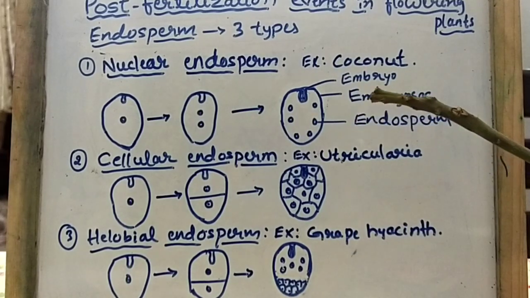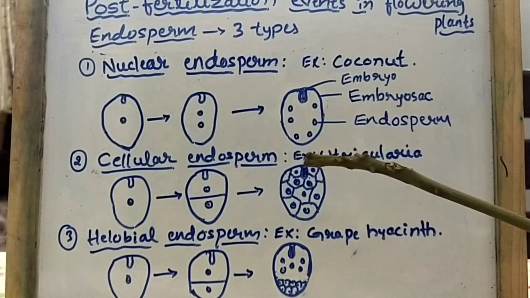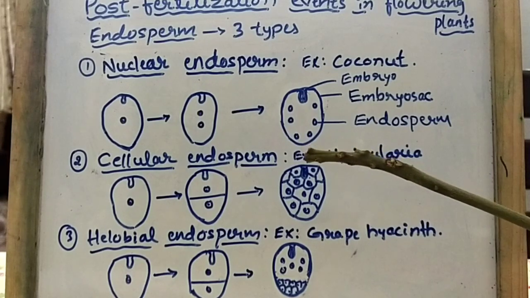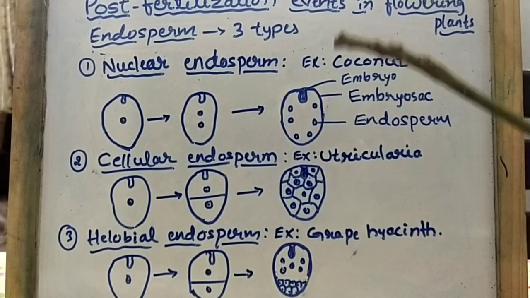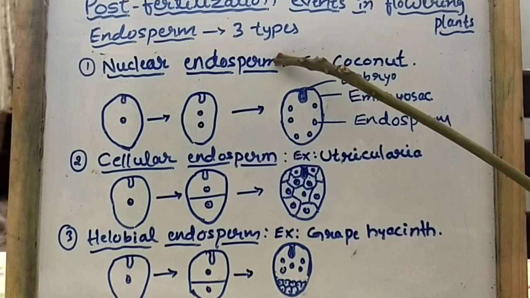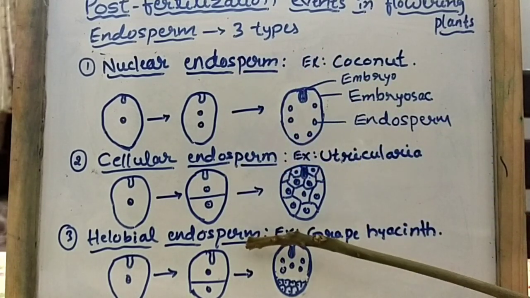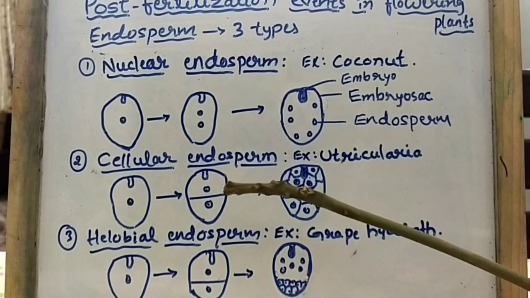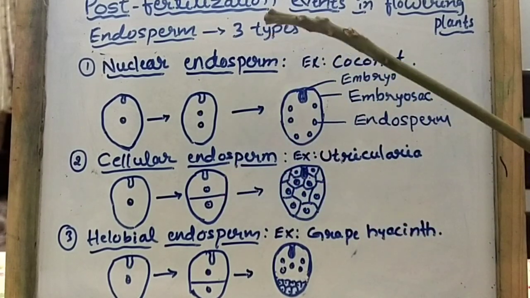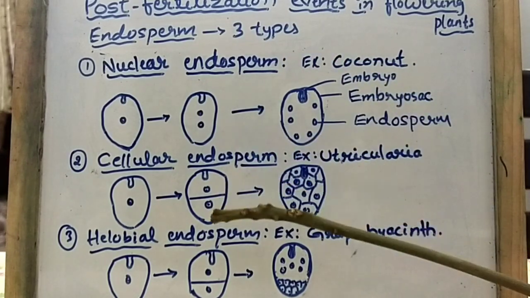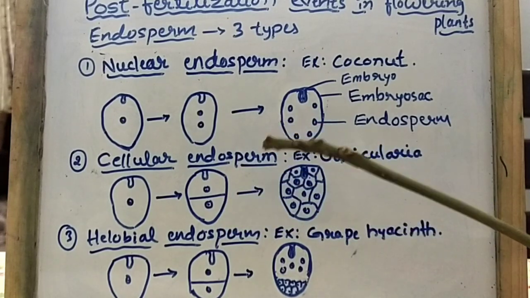So how many different types of endosperm are present in flowering plants? Based on the development of endosperm, they are classified into 3 types. What are they? The very first one is nuclear endosperm, the second one is cellular endosperm, and the third one is helobial endosperm.